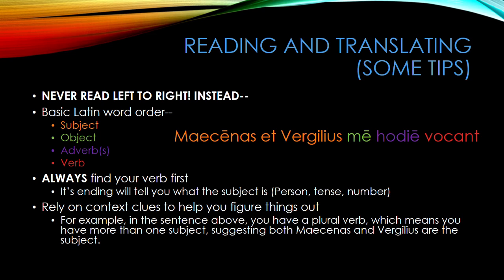For example, in the sentence on your screen, which is from the story you'll be translating on your worksheet, you have a plural verb, which means you have more than one subject. Maecenas is just one person, and so is Virgilius, who's Virgil, so neither of them can be the subject on their own. However, they are joined by et, which means and, which means you are supposed to take them together. Thus, your plural subject is Maecenas and Virgil.